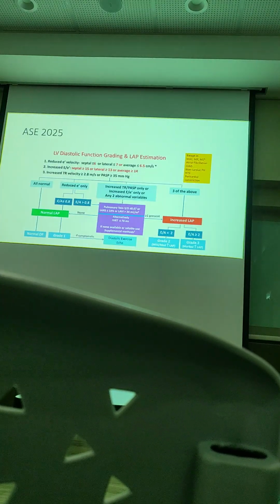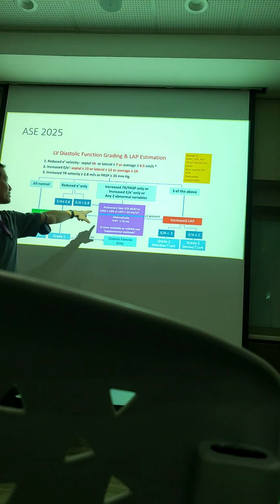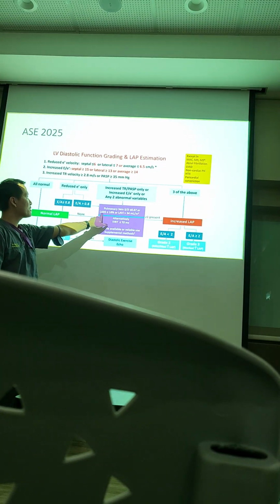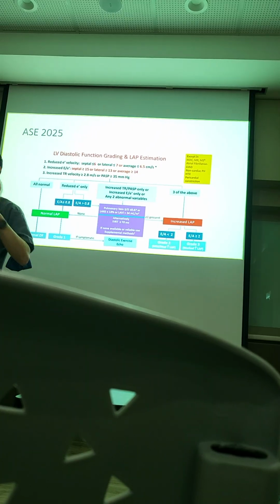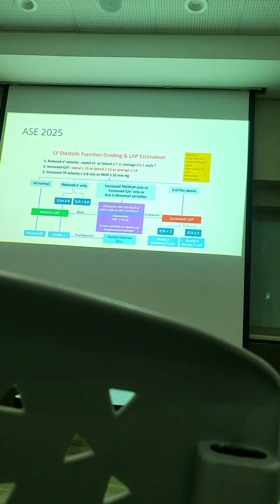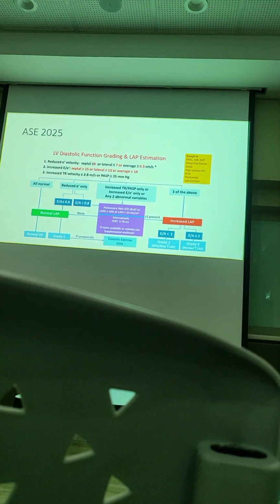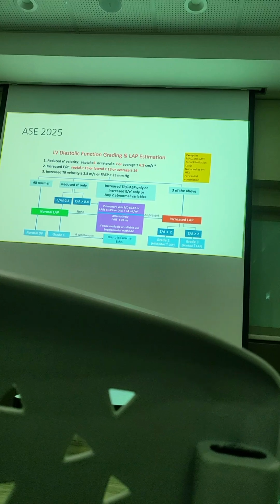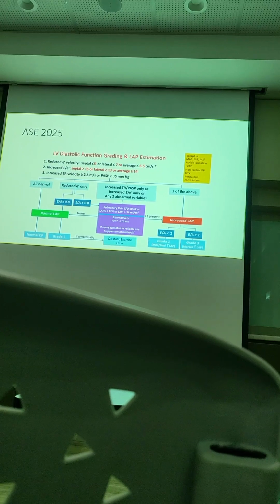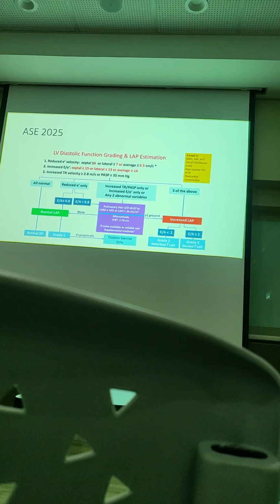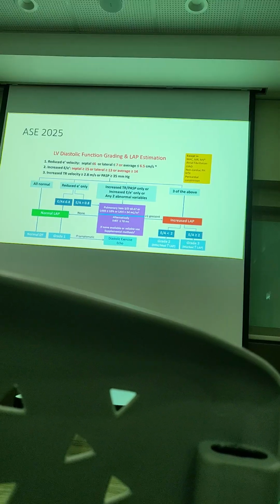Okay, so all are categorized under here already. So if you see this, your SD ratio, your left atrium reservoir strain, your LAVI is all under categories of under the indeterminate. So if you cannot fulfill the criteria, you don't know where to put them, then you have to use these other parameters to help. Okay.